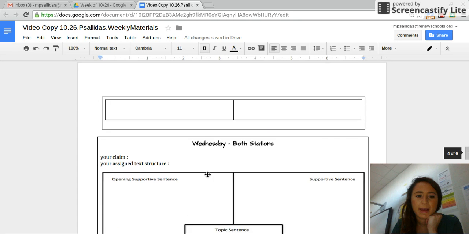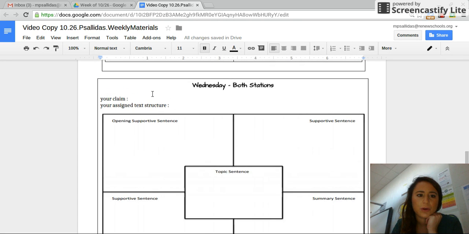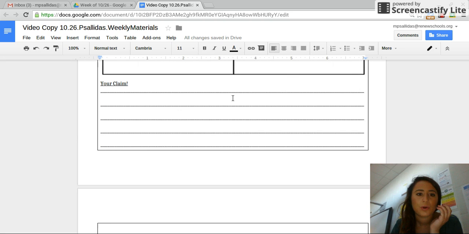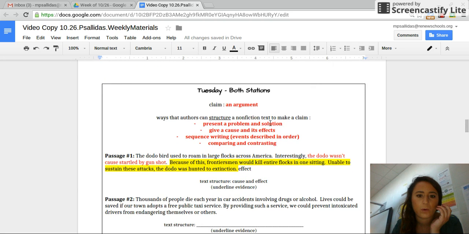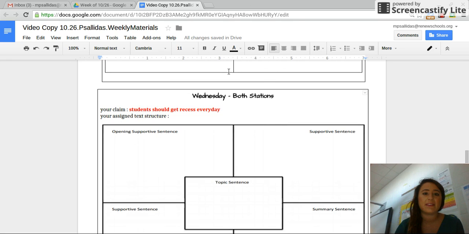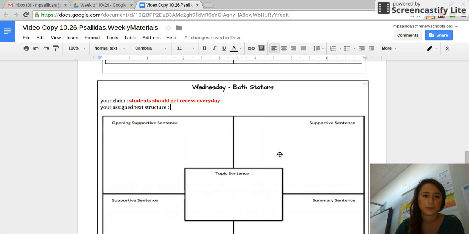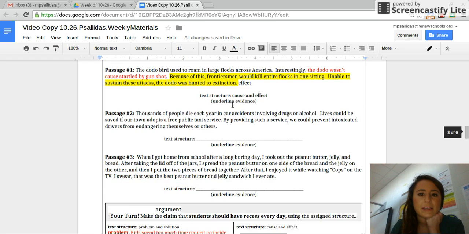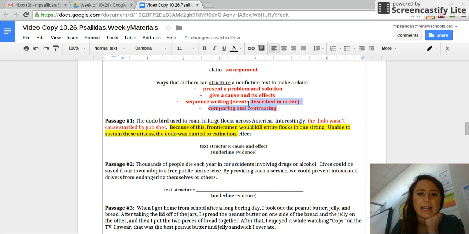Okay, welcome back. So what we're going to do today is something pretty exciting. We are going to start building a claim that we have, and then tomorrow we are going to have to guess which structure out of these four our classmates chose. So your claim that you're writing today is going to be students should get recess every day. I know we just brainstormed that a little bit, but you guys are going to be writing a full paragraph with really well-developed evidence today. You can even use the internet to Google and brainstorm that. And then go ahead and choose one of these assigned text structures.